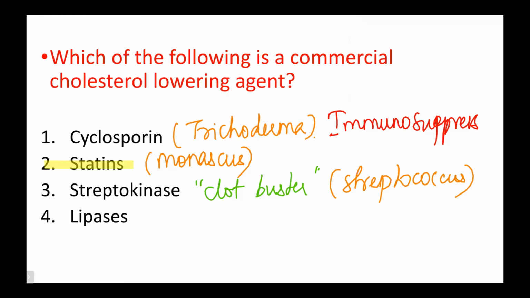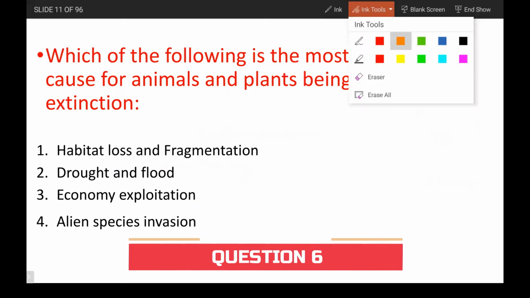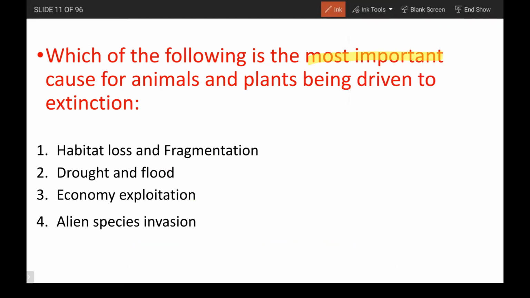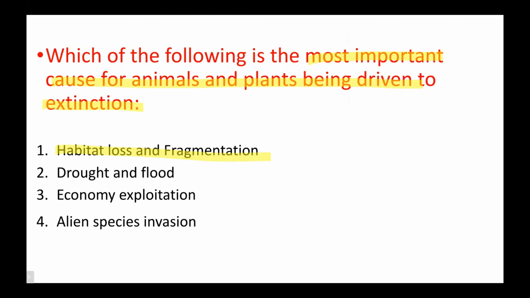Okay, next one. Which of the following is the most important cause for animals and plants being driven extinct? It's again a direct statement. Under the chapter biodiversity, you will have causes for biodiversity losses, and the first heading is habitat loss and fragmentation. And the first statement under this heading is this point: most important cause for animals and plants being driven extinct. It is habitat loss and fragmentation. Okay, it's a direct question, nothing much to explain here.